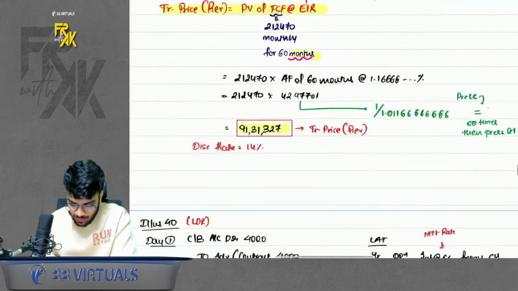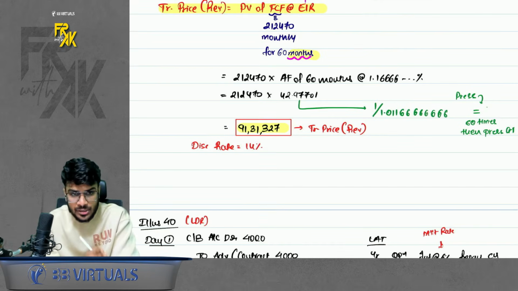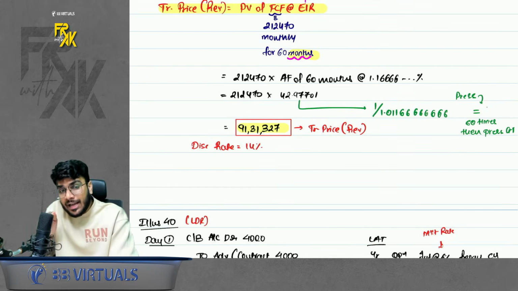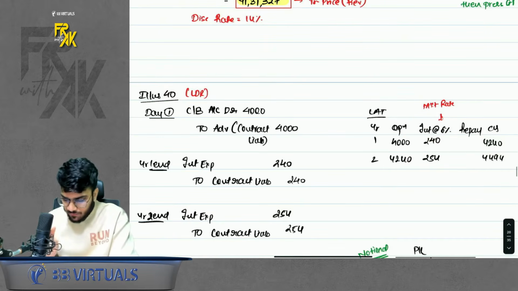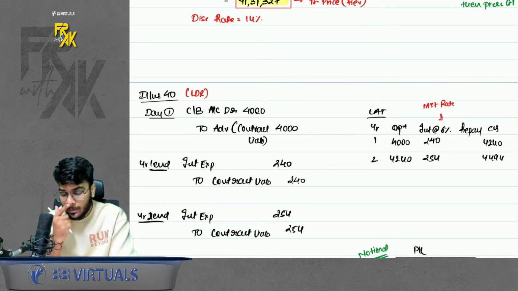So how to solve this? See, it is different from the previous question. In the previous question, control was transferred on the first day and the payment happened subsequently. Here the control is transferred subsequently, but payment is in advance. How to do this? First of all, when two rates are given, always consider the market rate only. Ignore your contract rate.